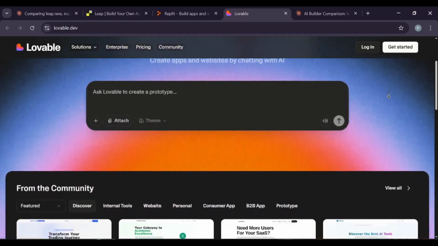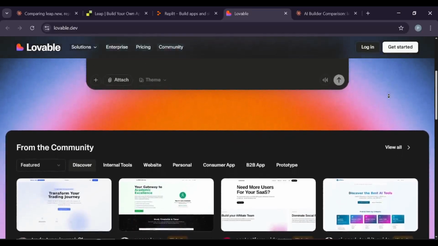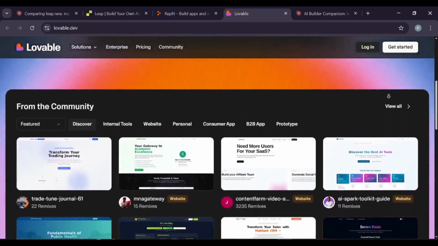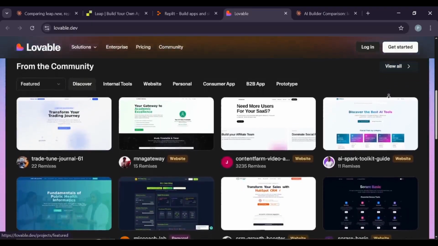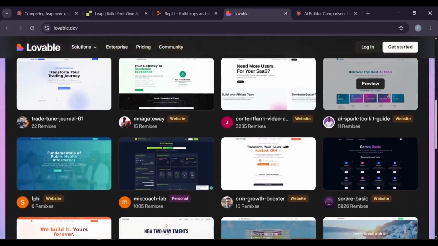The best part? It connects to Figma so designers can turn mockups into real code instantly. Lovable focuses on speed and design, not complex backend stuff. It's perfect for quick MVPs and landing pages.